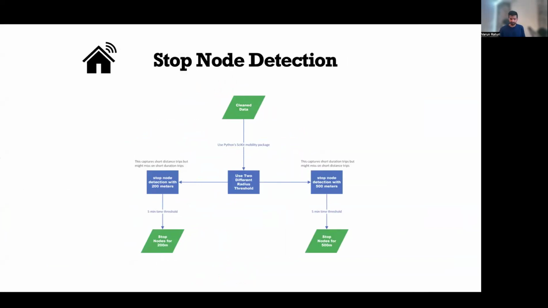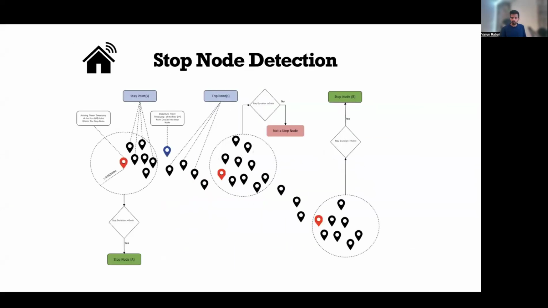node detection. So a stay would be defined whenever a device doesn't move beyond a predefined distance threshold for over a specified duration. Now, for this predefined distance threshold, in literature there is no clear consensus. Some studies have used 100 meters, some studies have used 200 meters or 500 meters. Therefore, in this study, we used two commonly used values, that is 200 meters and 500 meters, and then compared their mobility estimates with traditional household surveys in order to see which threshold does better.